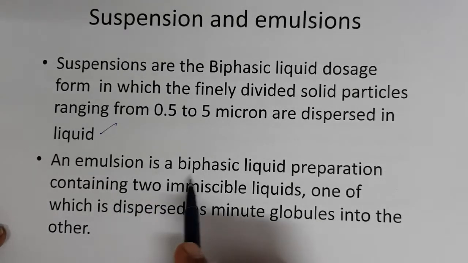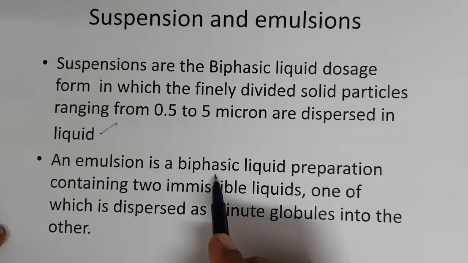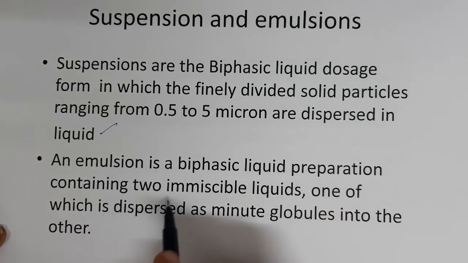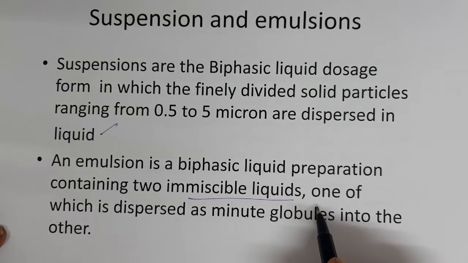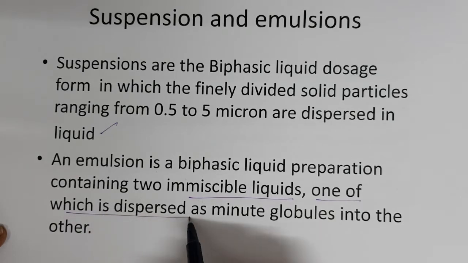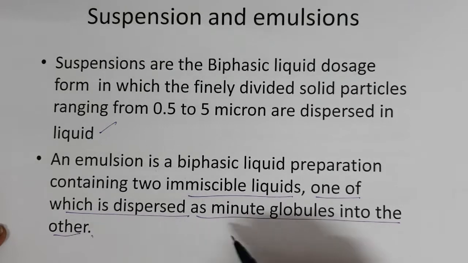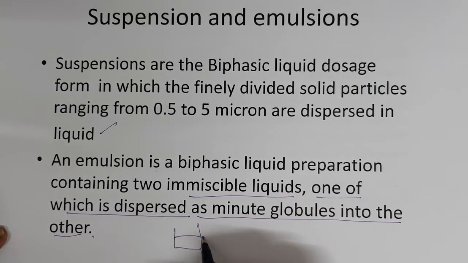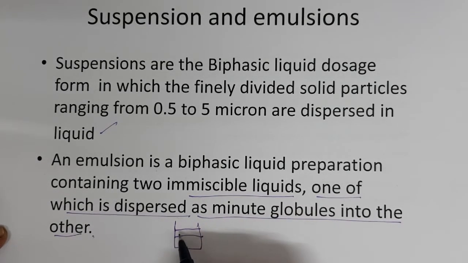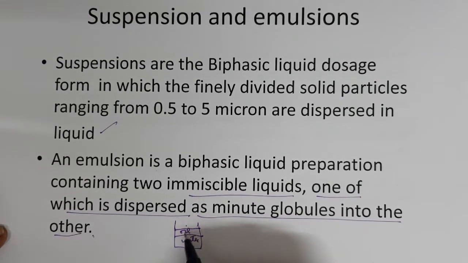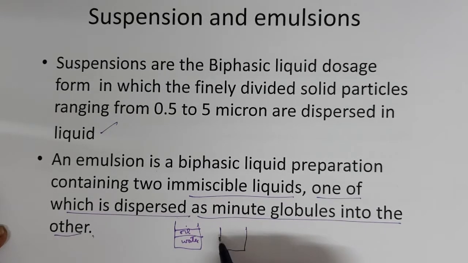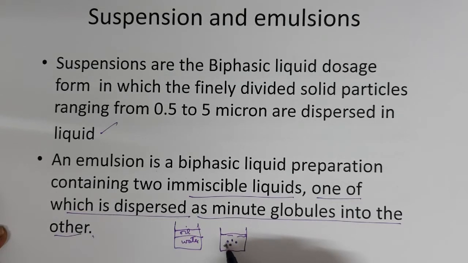We can define an emulsion as a biphasic liquid preparation containing two immiscible liquids, one of which is finely dispersed as minute globules in the other, right? Water can be the continuous phase and oil dispersed in water.